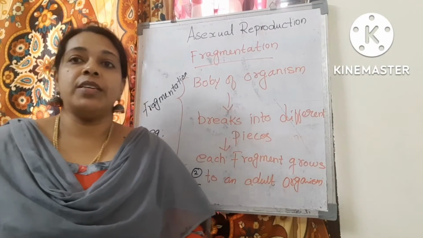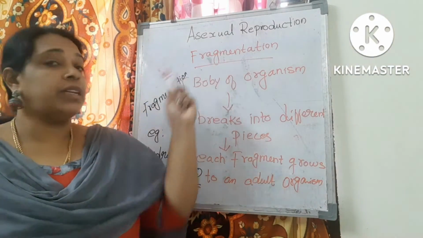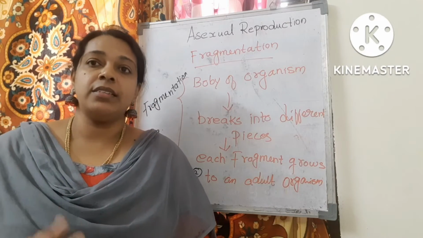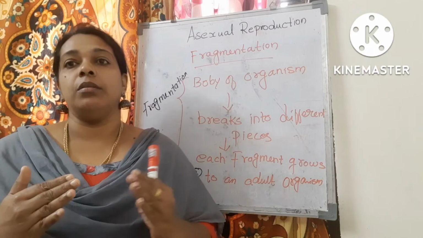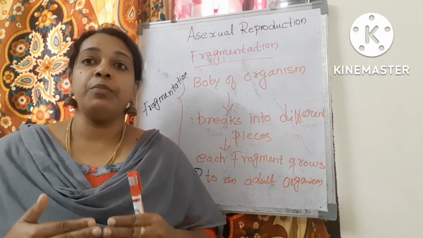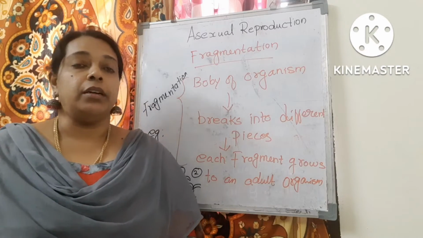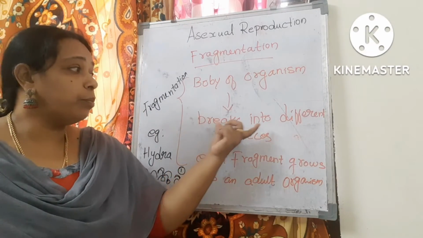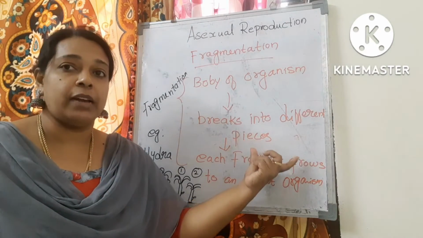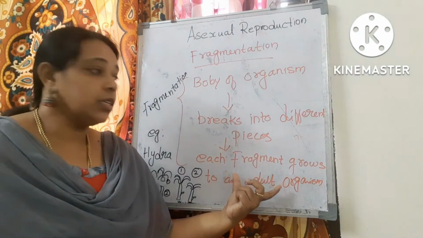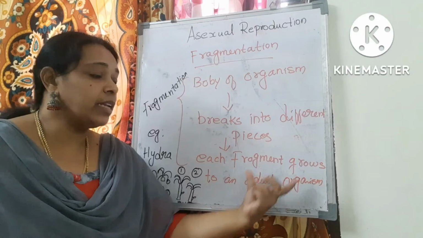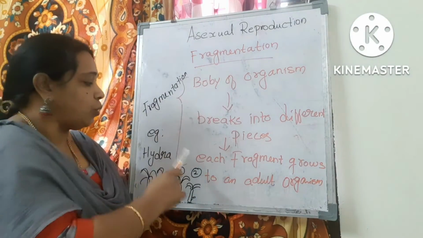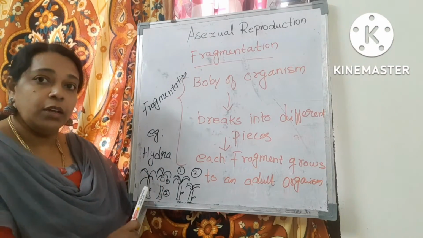The next type of asexual reproduction is fragmentation. By the word fragmentation, we can understand there are some fragments formed in this method. So the body of the organism will be there. That body breaks into different pieces or fragments. Each fragment grows into an adult organism. This is known as fragmentation. Example, Hydra. Look at the picture.